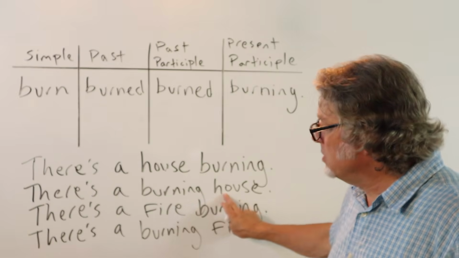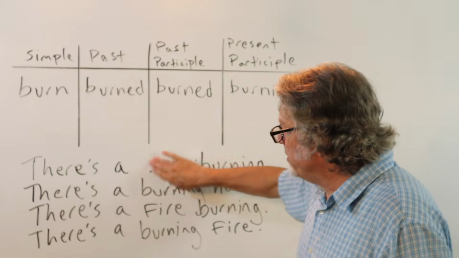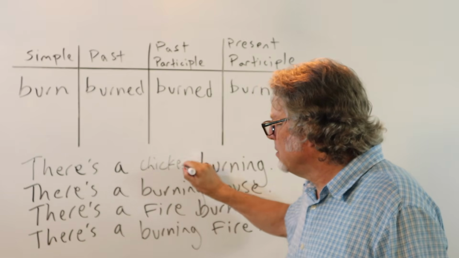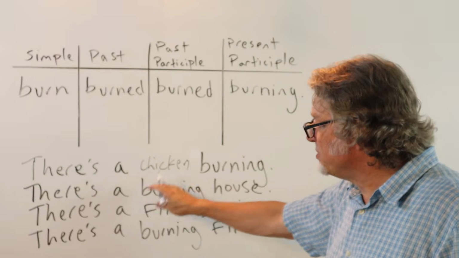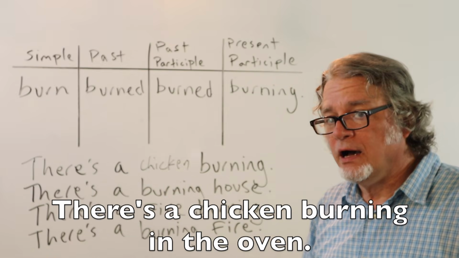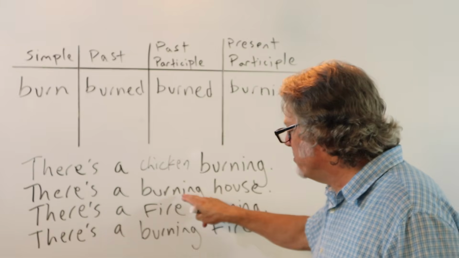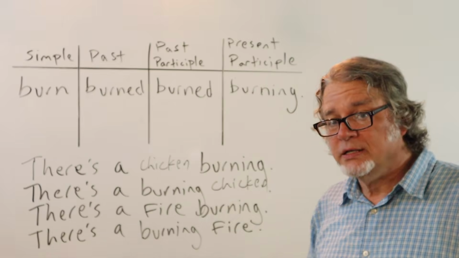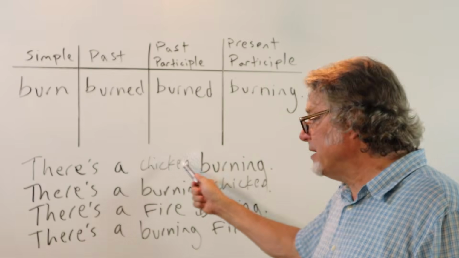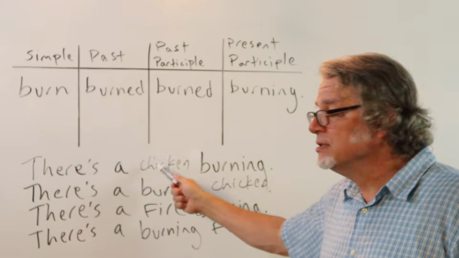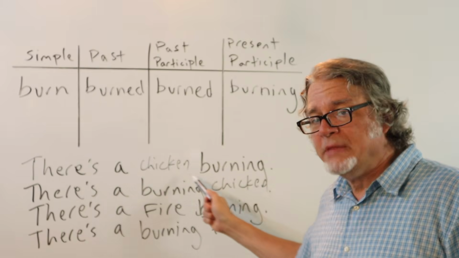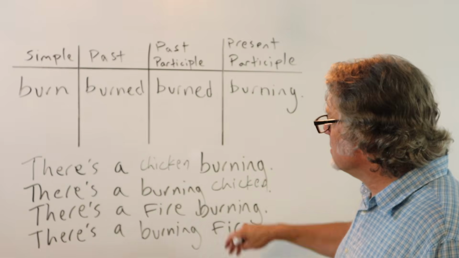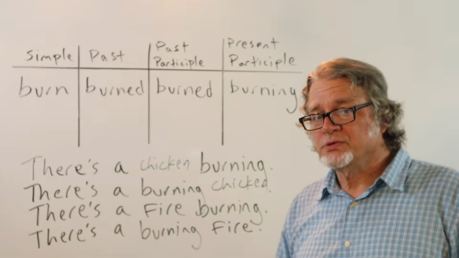But if it's food, if you said, for example, there's a chicken burning, this is possible. You could say there's a chicken burning in the oven, or there's a burning chicken. You could use the word chicken here. It sounds a little odd. It's not impossible. You can do it, but some nouns just don't work with certain adjectives or certain present participles.